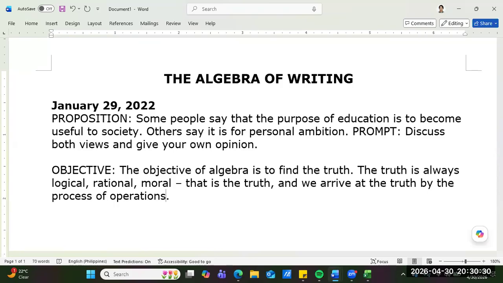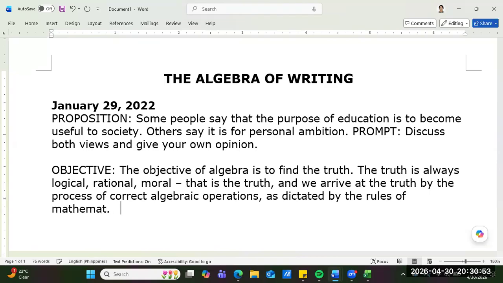Right, sir? We arrive at the truth by the process of correct algebraic operations, as dictated by the rules of mathematics. Right, sir? Oh my God! Welcome to algebra, guys!